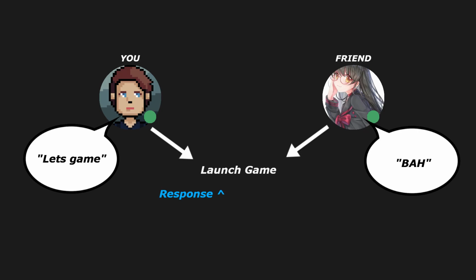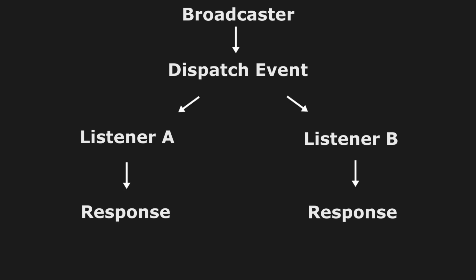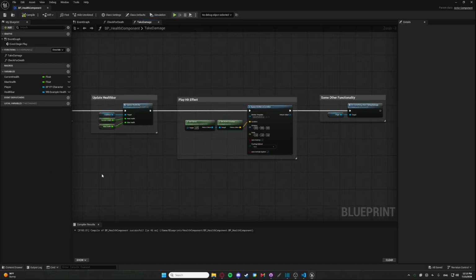You bind a response to an event you care about. When the blueprint responsible for that event calls its dispatcher, every bound listener is then notified. More directly, an event dispatcher allows one blueprint to announce that something happened without deciding what other blueprints should do about it. A listener subscribes to that event, then runs its own logic whenever the dispatcher is called. Let me show you exactly how this is done.